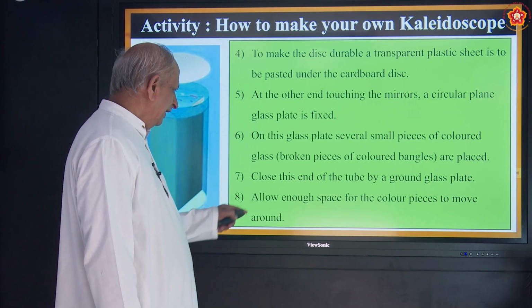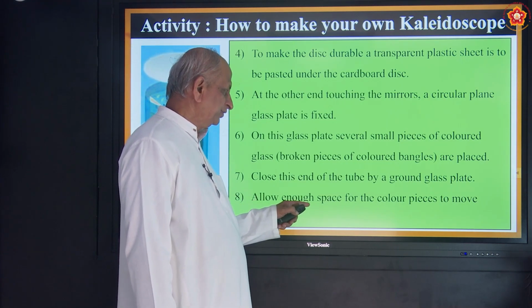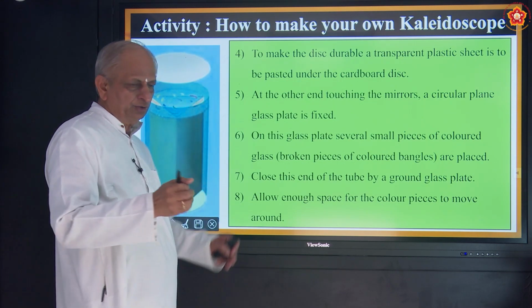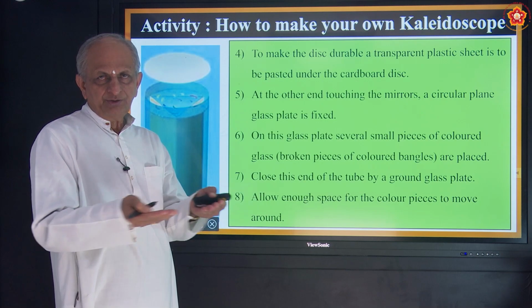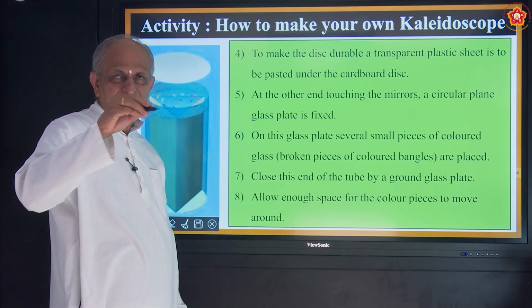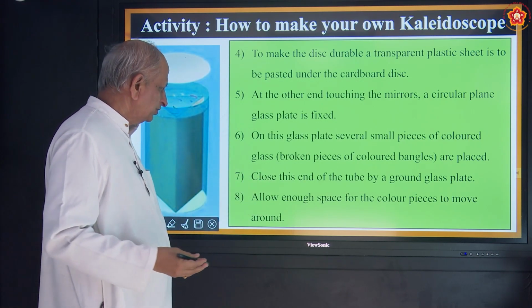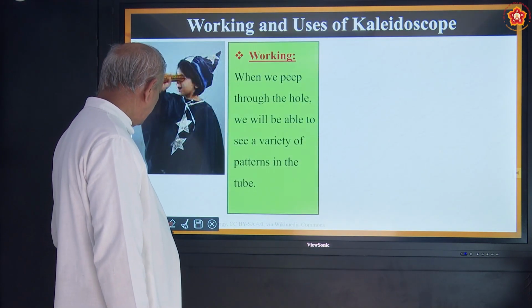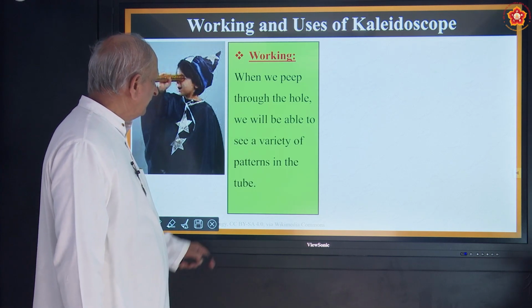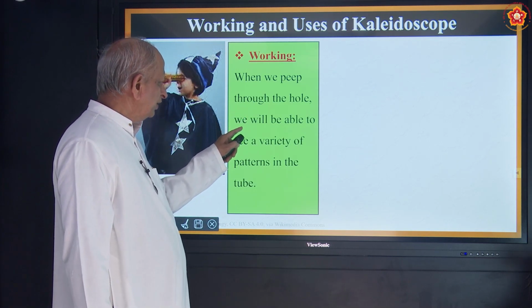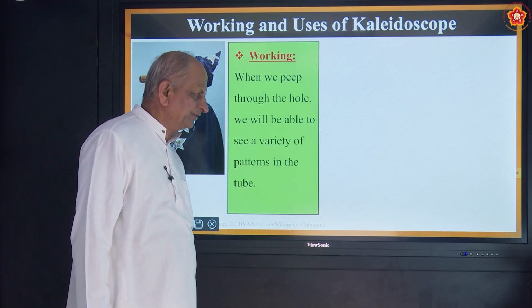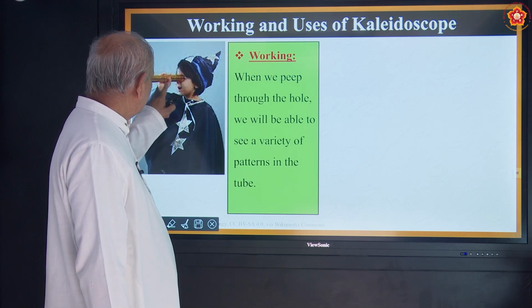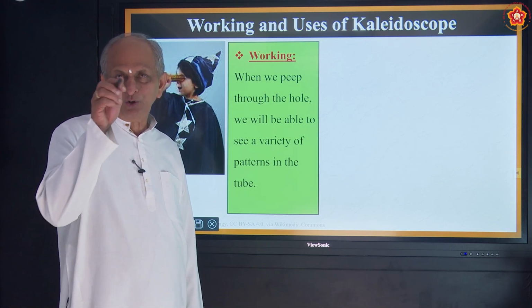Okay. Allow enough space for the colored pieces to move around. So there must be space inside. So we have got three mirrors, no? There should be space for the bangles to move. So very beautiful setup. You can try yourself, then you will enjoy. So when we peep through the hole, we will be able to see a variety of patterns in the tube. So here is a girl looking at that kaleidoscope through the hole.